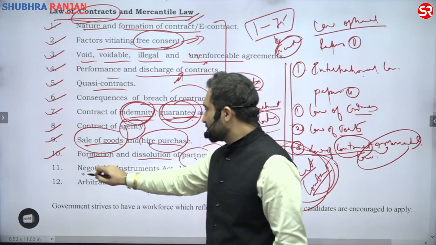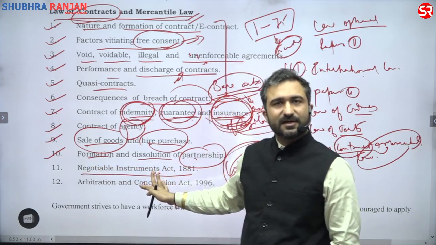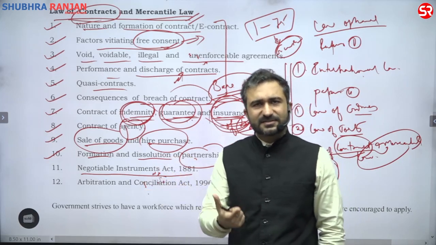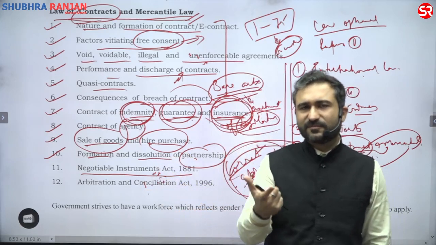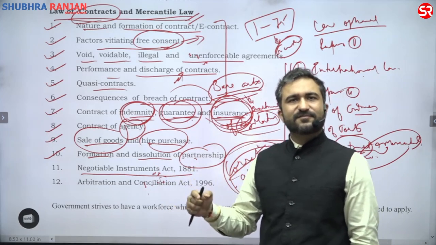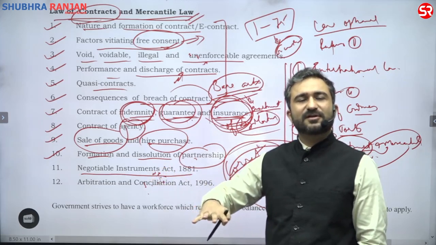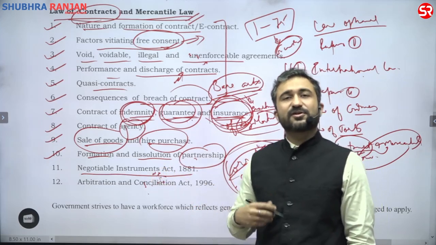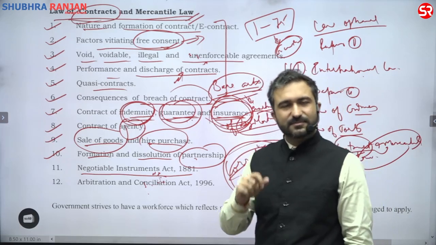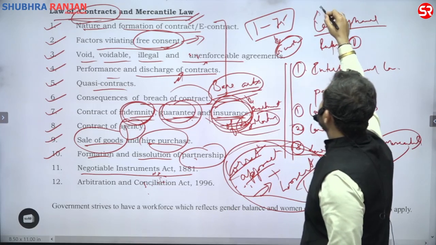Then what remains? Negotiable Instruments Act. Now, Negotiable Instruments Act in itself is a very big subject. But what are we going to deal with here? We will only deal with the basic understanding of what a negotiable instrument is, what types of negotiable instruments there are, and then the aspect of breach of any negotiable instrument. That means if any negotiable instrument is not entertained or honored, what is the consequence and why that consequence is given in that particular Bare Act, in that particular statute. Bare Act is also known as statute.